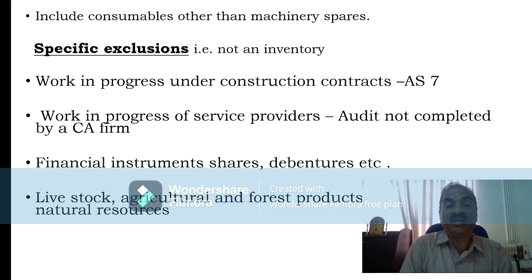Then financial instruments, shares and debentures, are also not covered under AS 2. Then livestock, agricultural and forest products, minerals and natural resources. For all these items, separate accounting standards are being framed, and they are not covered under AS 2, valuation of inventory.